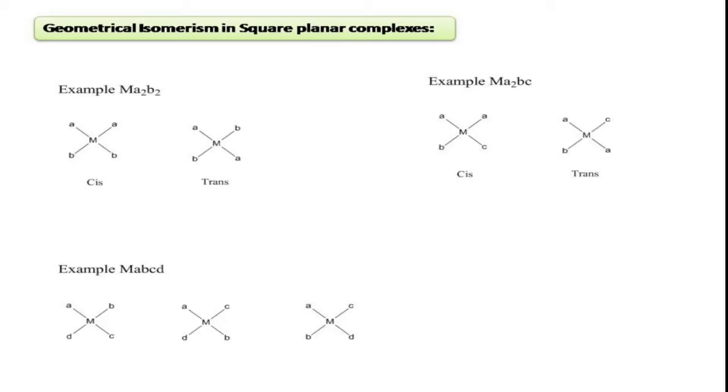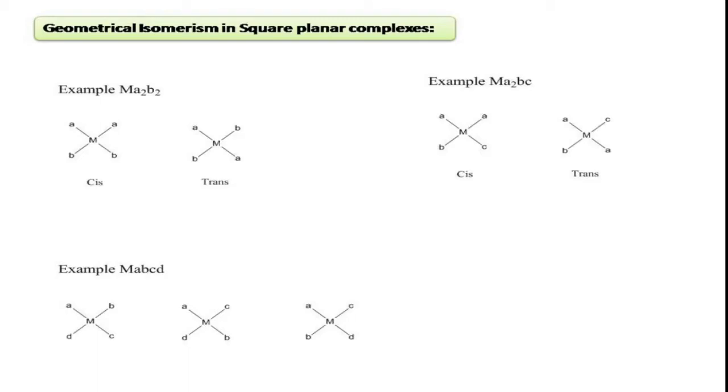Now finally the complex with MABCD, 4 ligands are of different type. So for this complex there are 3 geometrical isomers possible, right? If you look at the first complex structure, the A and C are perpendicular to each other, B and D are perpendicular to each other. So in this, AC, BD are the pairs.